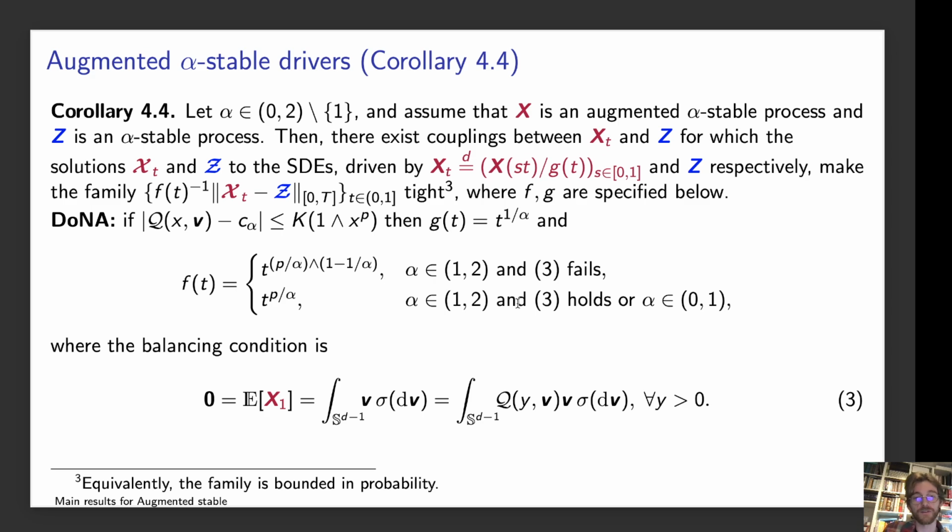In the case where alpha is between 1 and 2 and the balancing condition holds, or alpha is between 0 and 1, we can get arbitrarily fast rates, because if you can find assumptions where this p holds for larger p, then this can become arbitrarily fast.